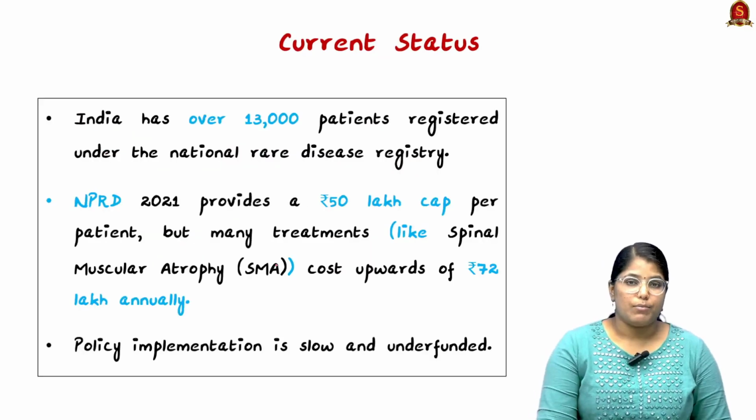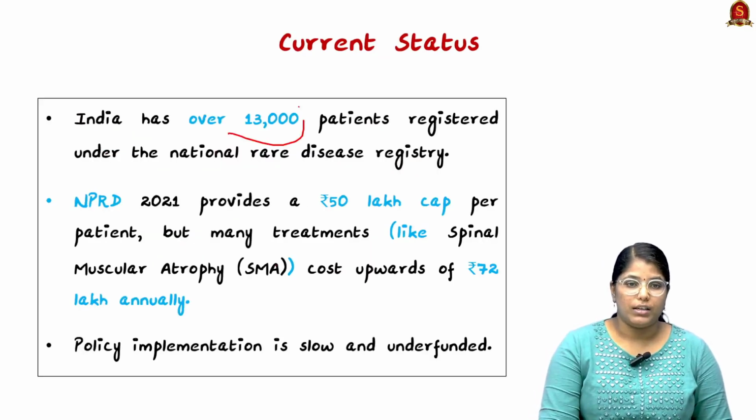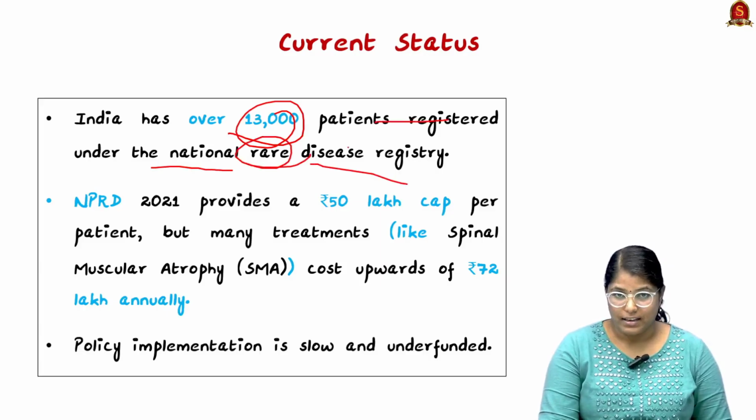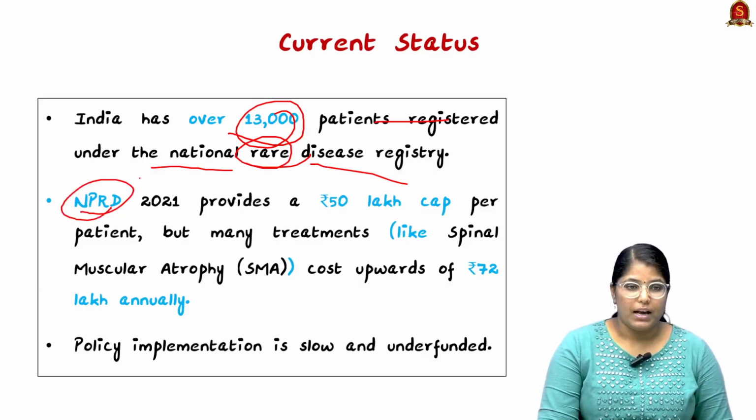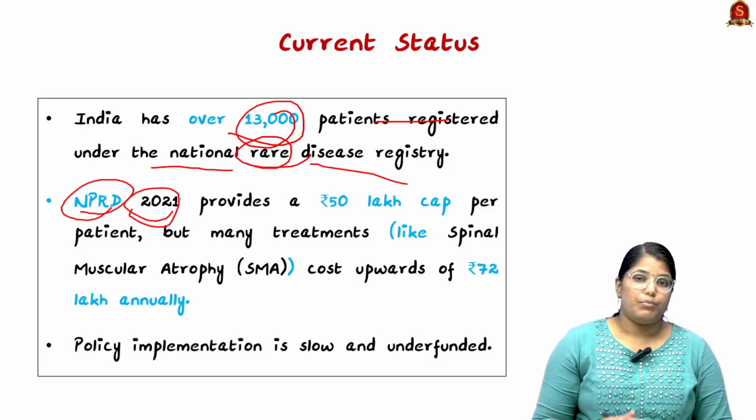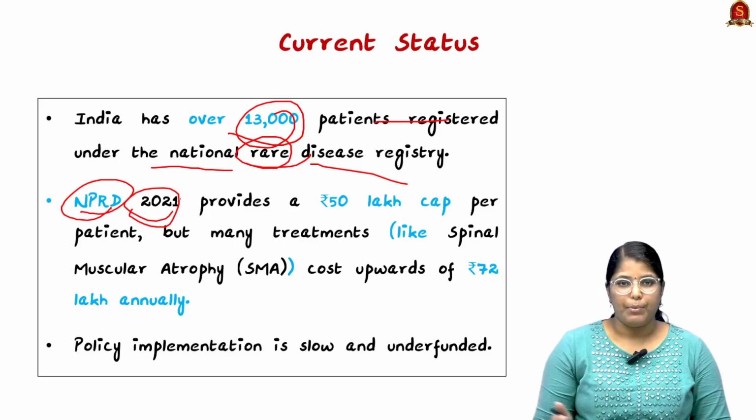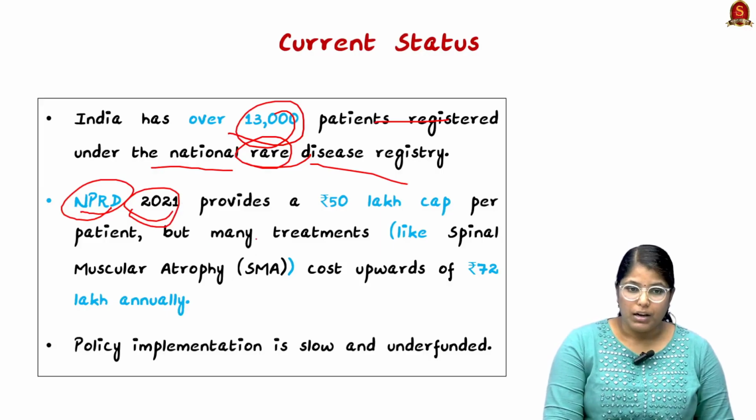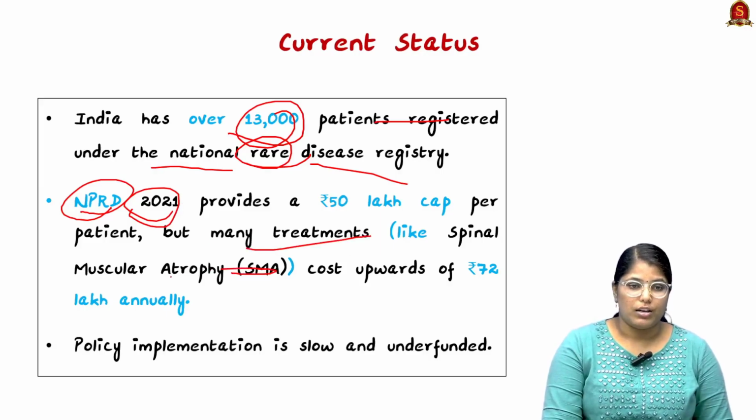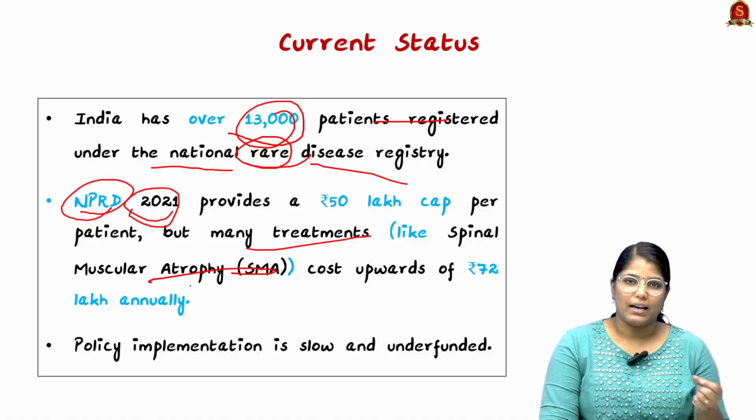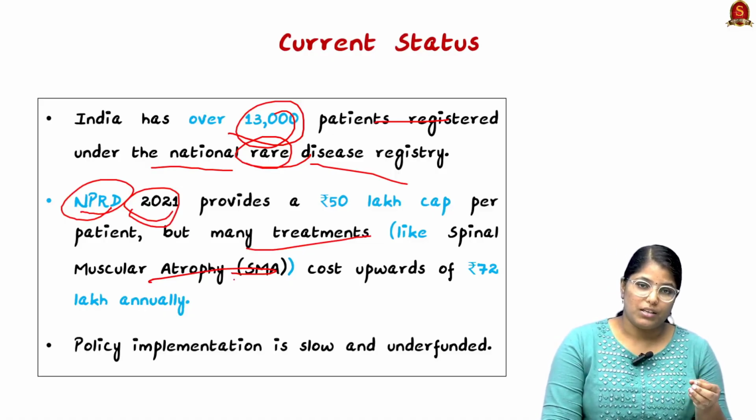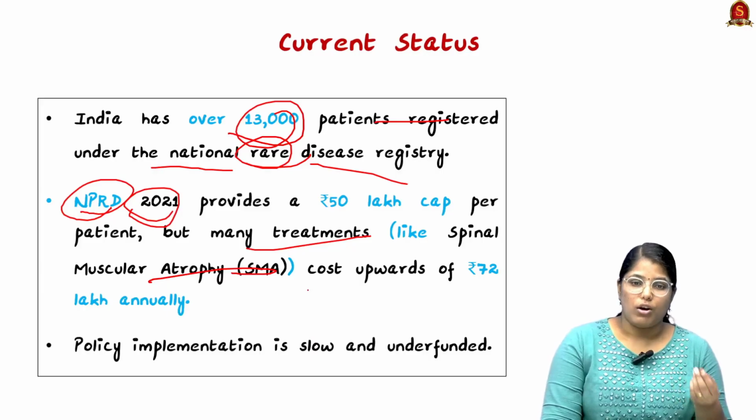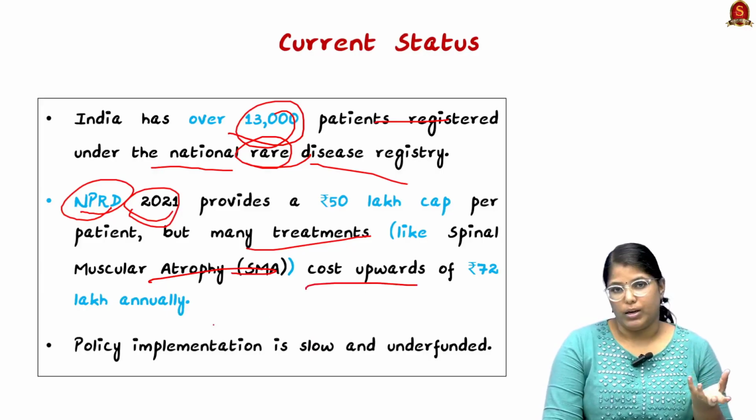Now moving on, we shall see the current status. Currently, India has over 13,000 patients registered under the National Rare Disease Registry. According to NPRD 2021, they are providing a 50 lakh cap per person who has been registered under this rare disease registry. However, many treatments, like for spinal muscular atrophy, SMA, which is a very rare kind of disease, will cost around 72 lakh annually.